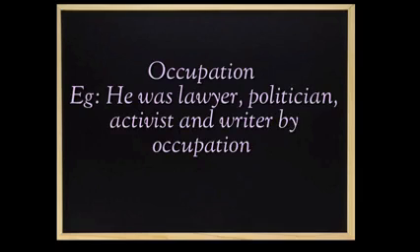Okay. Then another hint is occupation. There also you can use either he or she, or is or was. For example, it's a male here, so we are using he. He was a lawyer by occupation, or he was a lawyer, politician, activist and writer by occupation.